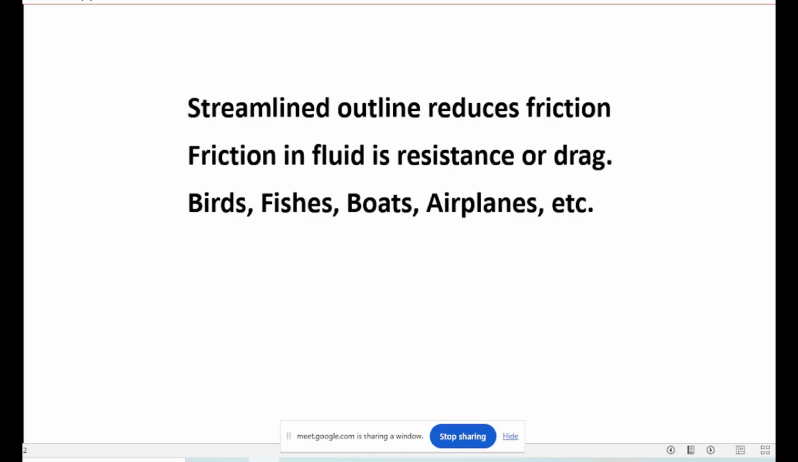When a fish is swimming in water, the friction between the water and the fish body, that is called the resistance or drag. When aeroplane is flying or a bird is flying, friction between air and the bird or air and the plane, that is called the resistance or drag. That is also friction. Another name for friction, when it is friction with a liquid or friction with air. Friction with water, friction with air is called resistance or drag. So birds, fishes, boats, airplanes, let us see.